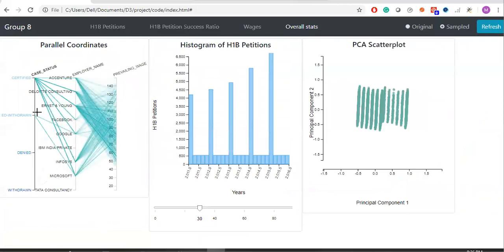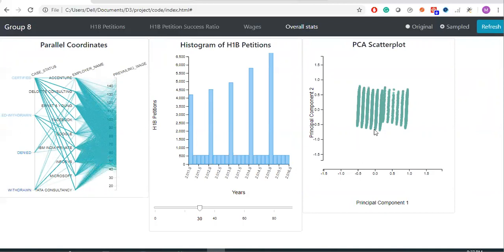So yeah, this is the overall statistics page of our project. For the first plot, we have used parallel coordinates to see how different attributes such as case status, employer name, and prevailing wages impact the H1B visa petitions. For the second plot, we can see a histogram displaying the overall statistics for many years, and it is safe to say that they have generally been increasing over the years.